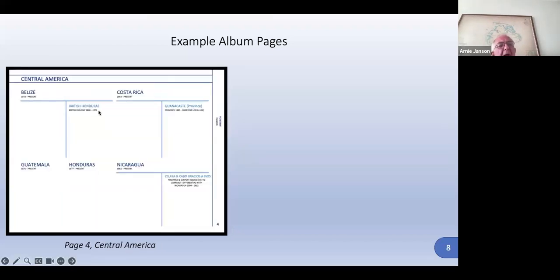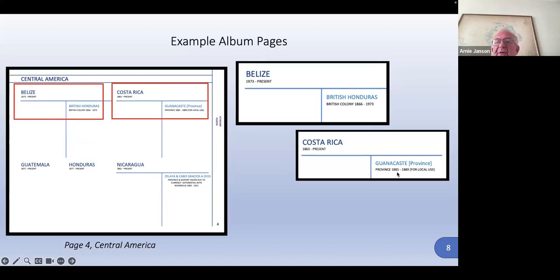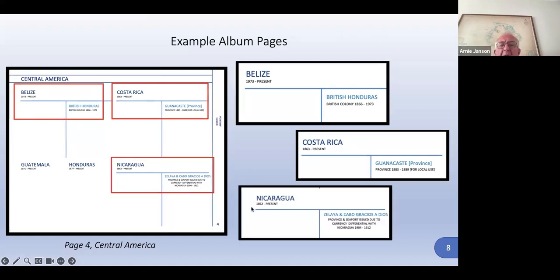Here's one example for Central America. Of course, we'll see Belize, which is from 73 to the present, but before that it was British Honduras, so you can put the British Honduras stamp. The idea here is that you put the Belize stamp here and the British Honduras stamp here. You put the Costa Rica present stamp here, and then they've also got a province of Guanacaste, which published stamps from 1885 to 1889, just for local use. Nicaragua too, from 1862 to the present, but then there was also a province and seaport that issued stamps due to currency differential. So there are small issues in these example pages.